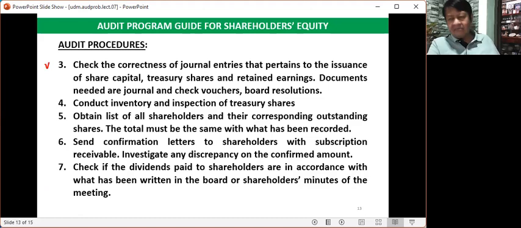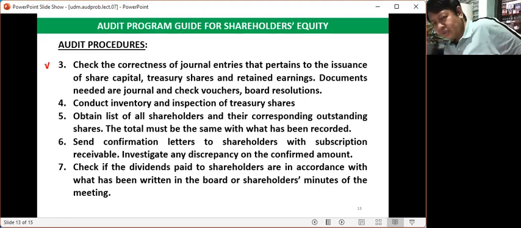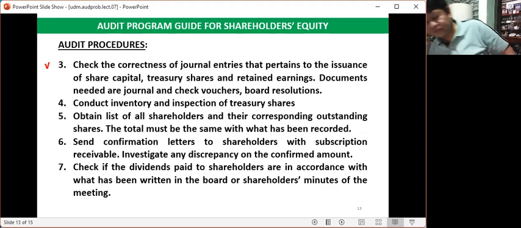Audit objective number 3. Check the correctness of journal entries that pertain to the issuance of share capital, treasury shares, and retained earnings. Documents needed are journal and check vouchers as well as board resolutions. So we are mentioning here journal voucher and check voucher. As an auditor, you must know the difference between the two.